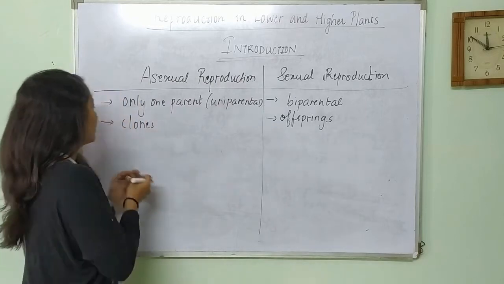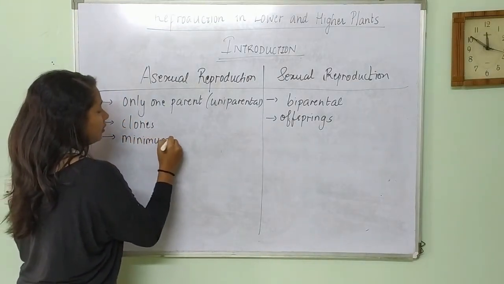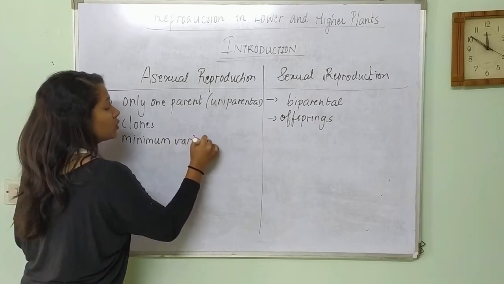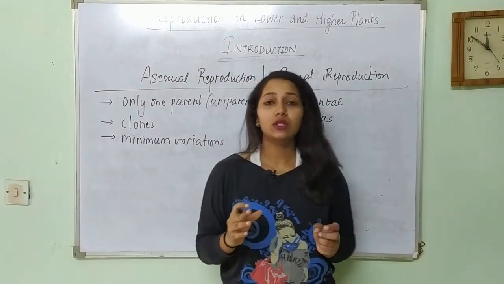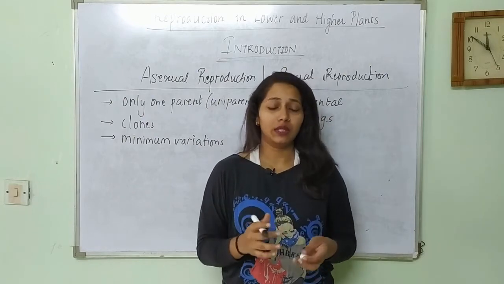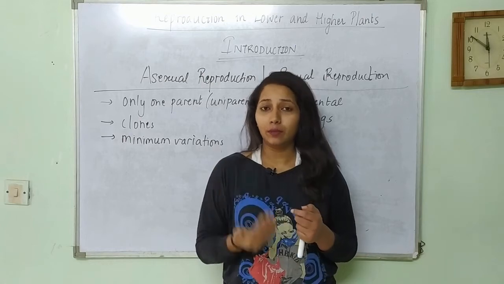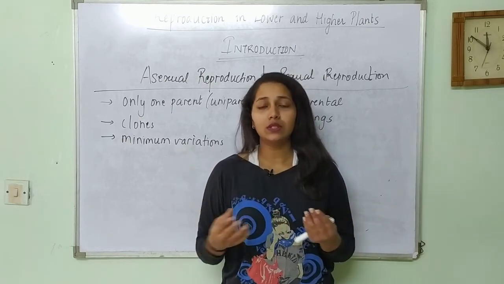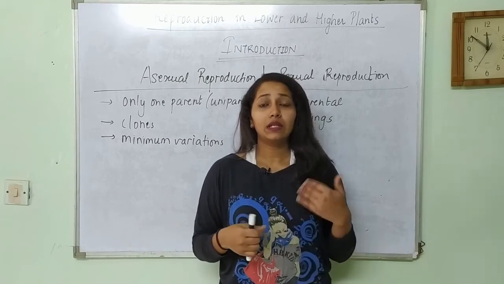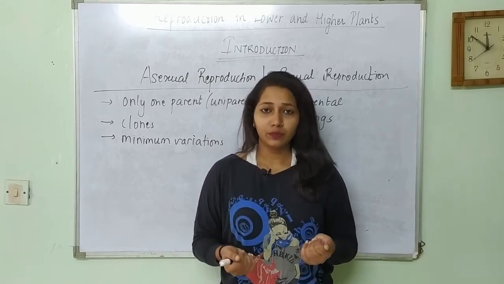In asexual reproduction there are very minimal variations, and those variations would also be because of mutations. Mutations are sudden changes in a gene, okay. Whenever you have a gene and suddenly while copying, during the DNA replication process, the process becomes inaccurate, somewhere down the line certain errors might occur, and those errors are called mutations, okay.